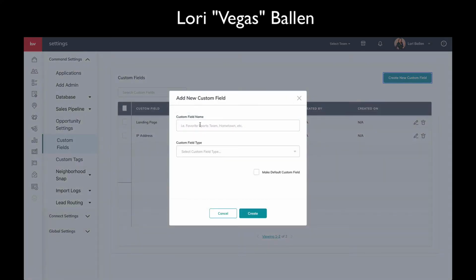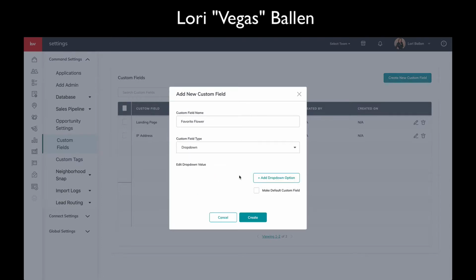Create new custom field. So maybe I want to say custom field, what is their favorite flower? Because we've done our getting to know you and we've got that information in there. So then what field type do we want that to be? All right, text field means they're going to be able to just type in a quick answer. Roses, tulips, whatever. A text area is going to be a larger area they can type into.